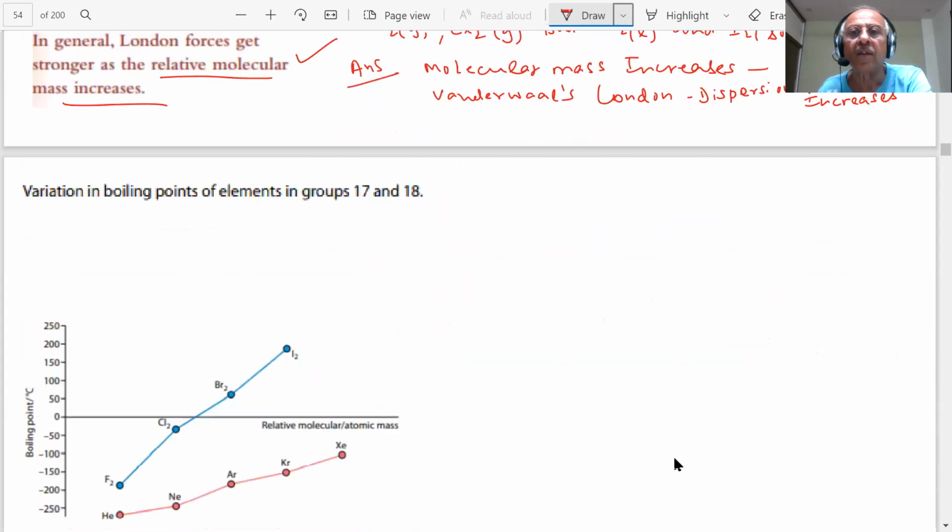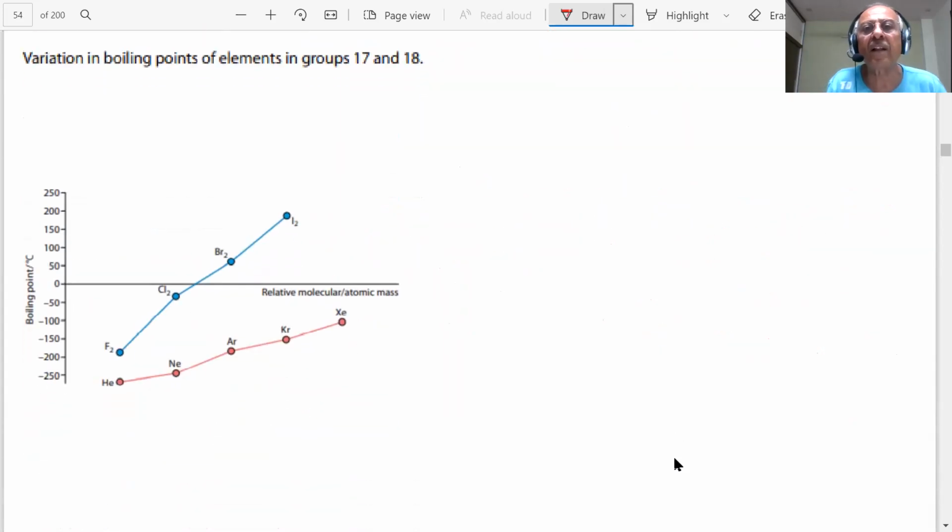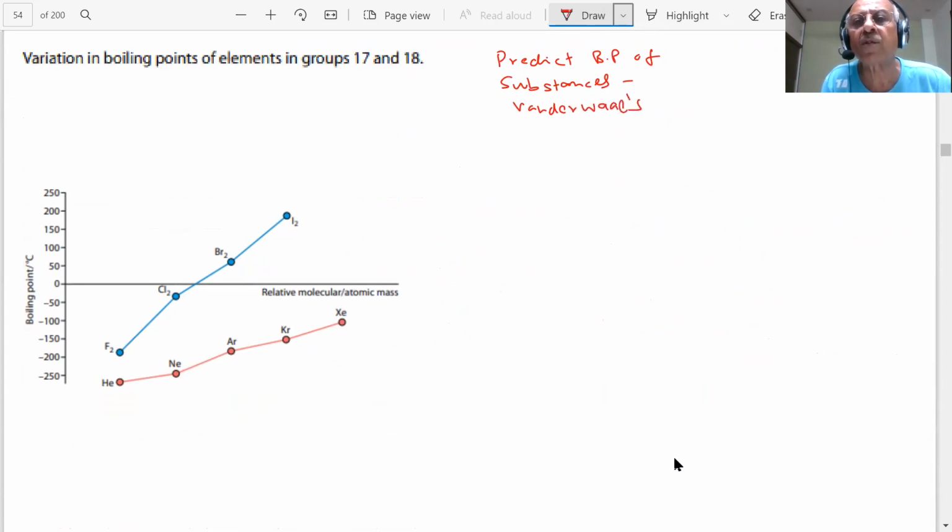Okay. So we said that the van der Waals forces affect the boiling points. Important point, students: we can predict the boiling points of substances on the basis of this. It is very important, students, that in organic chemistry also, van der Waals attractive forces apply.